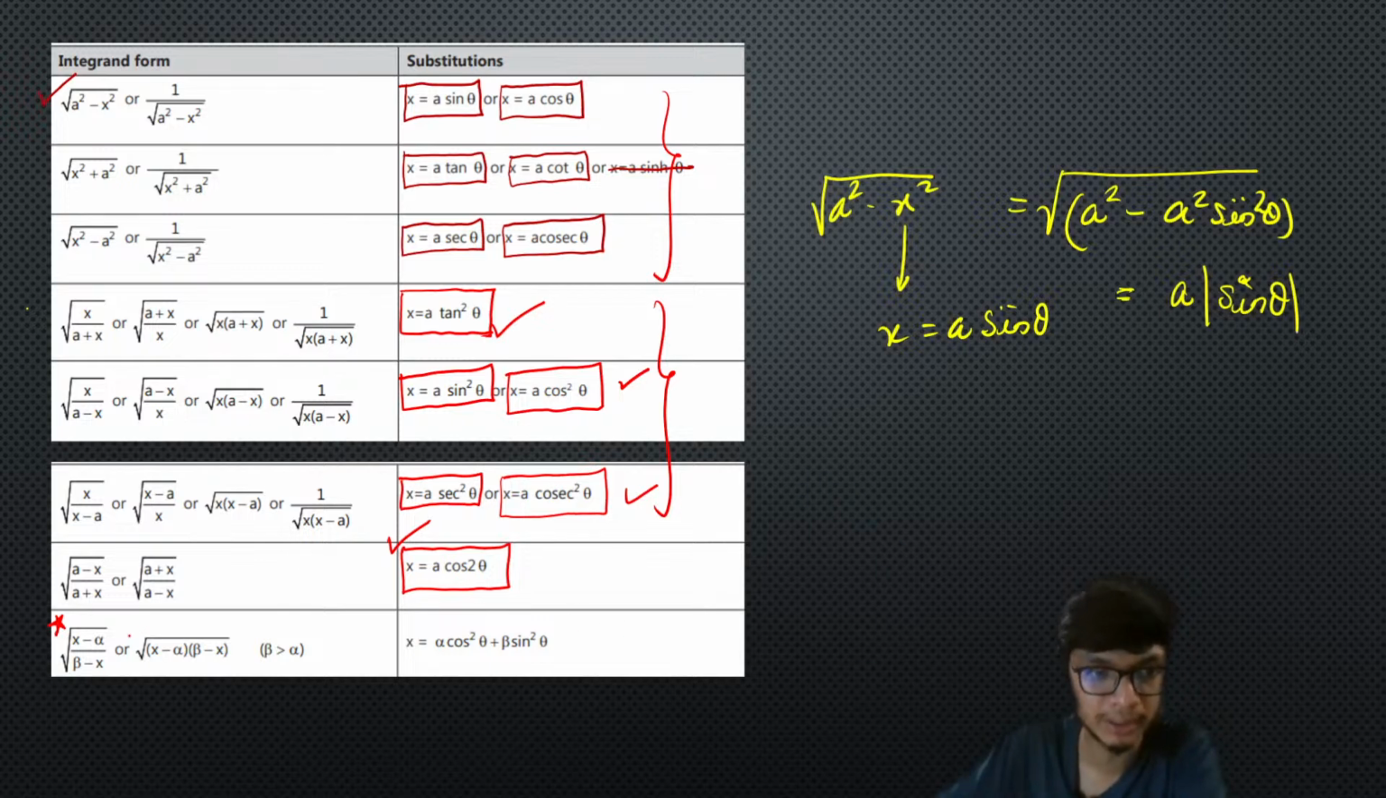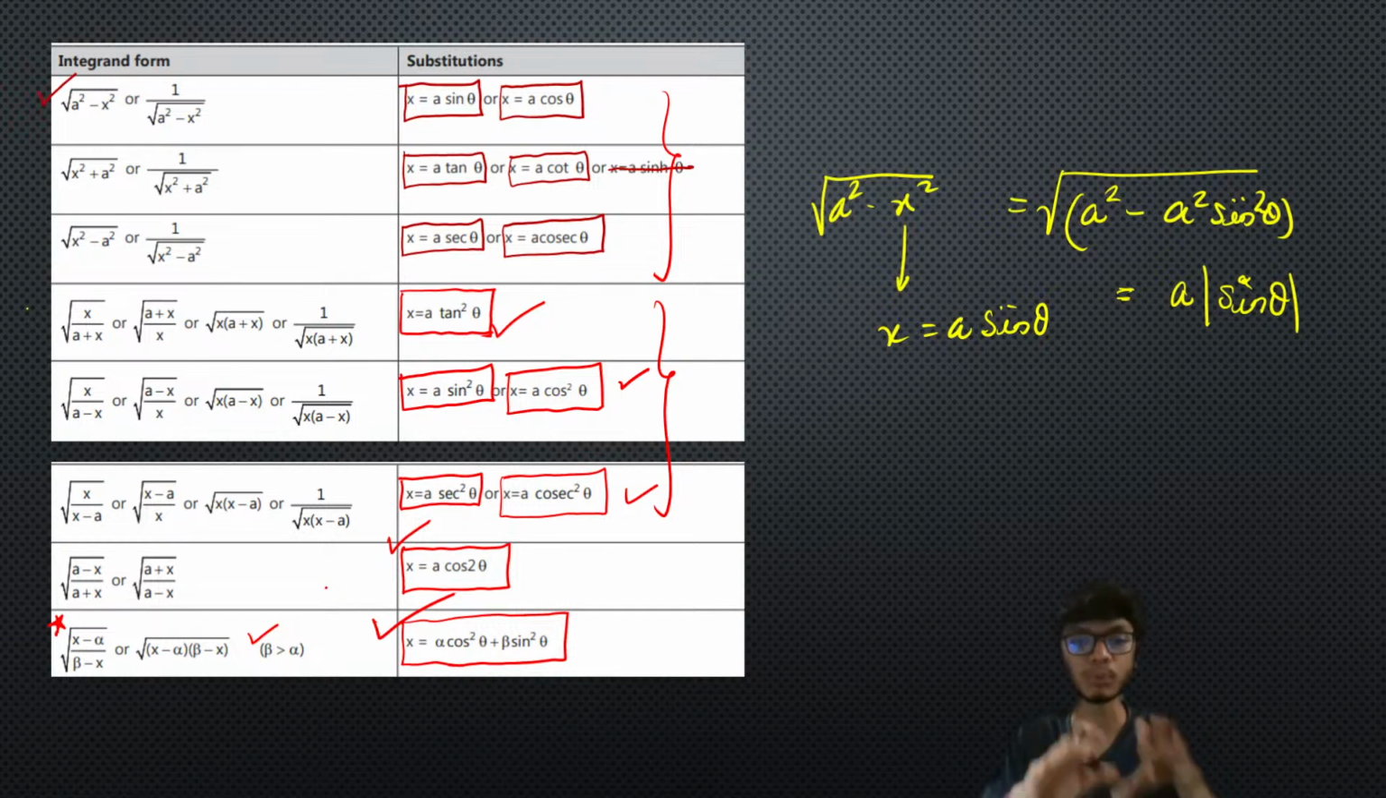If you have square root of x minus alpha divided by beta minus x, or square root of x minus alpha into beta minus x, where beta is greater than alpha, then you just need to put x equals alpha cos square theta plus beta sin square theta. As simple as that. If you substitute this and use integration by substitution, you will definitely get the results.